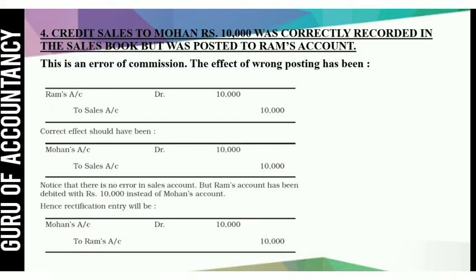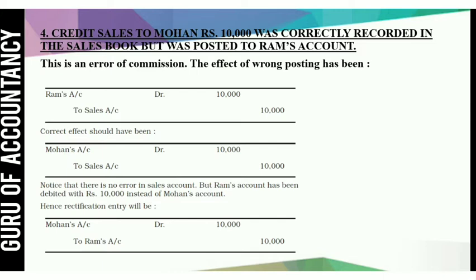Fourth, credit sales to Mohan rupees 10,000 was correctly recorded in the sales book but was posted to Ram's account. So here they have posted in Ram's account instead of Mohan's account. The wrong thing they have done, Ram account debit to sales 10,000. Sales account is correctly credited, but instead of Mohan, Ram account is debited. What should be the correct entry?